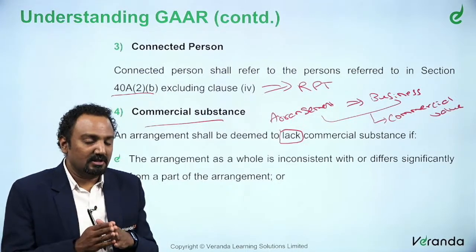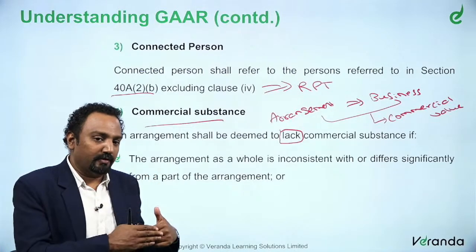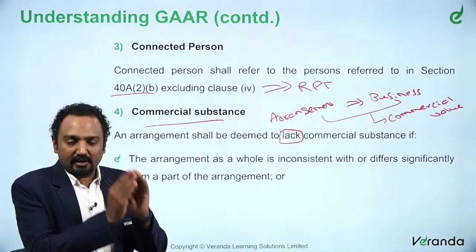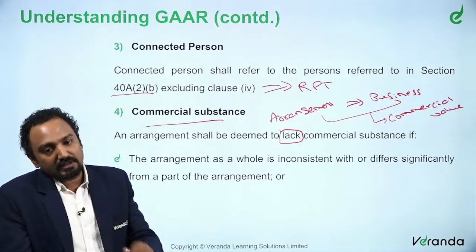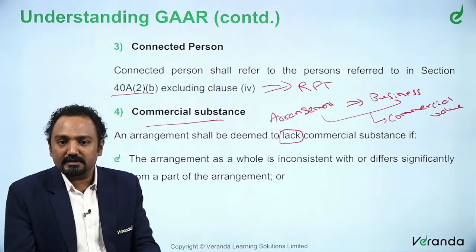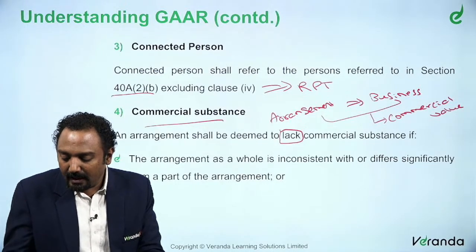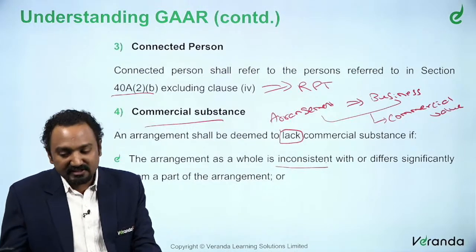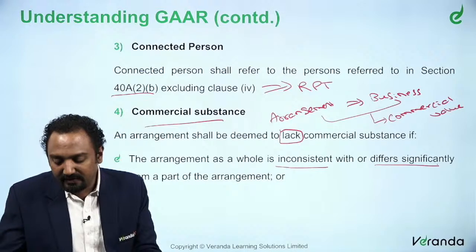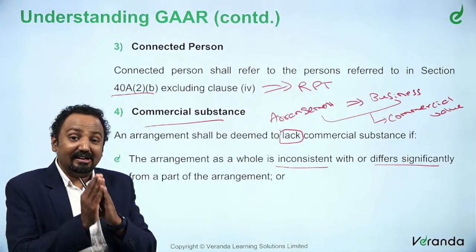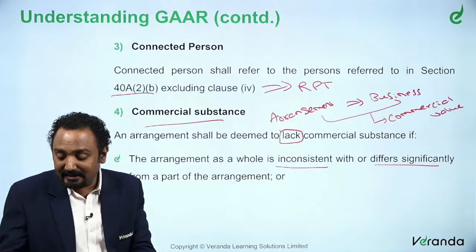To understand this type of arrangements, we need to know whether a particular arrangement lacks commercial substance. When does an arrangement lack commercial substance? The first thing they say is that the arrangement as a whole is inconsistent with or differs significantly from other parts of the arrangement. Let us say there are 10 clauses in an arrangement.